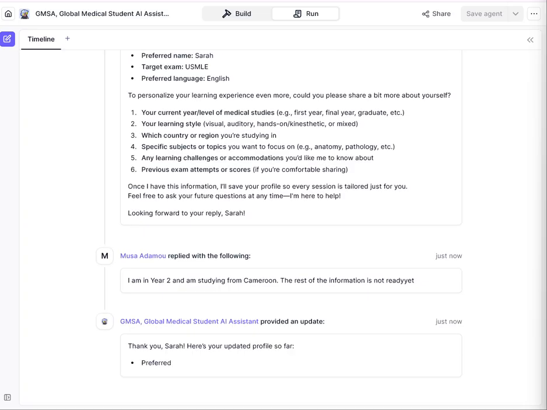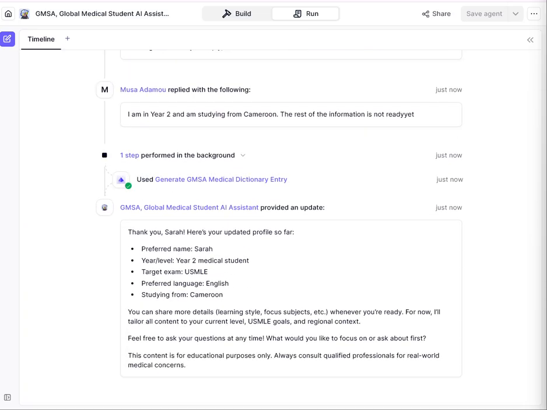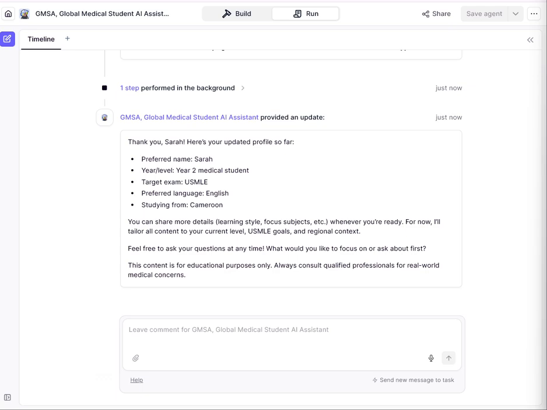Now, this is the scenario we're going forward with. You're a second year medical student in India, which I've changed to Cameroon in this scenario, preparing for the USMLE Step 1. You want to strengthen your understanding of cardiovascular physiology, especially cardiac output regulation, and practice with USMLE style questions. You also want visual aids and mnemonics to help with memory retention.